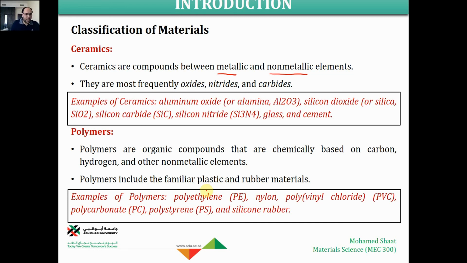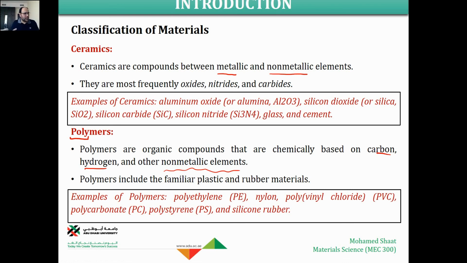Polymers are organic chemical compounds as well, chemically based on carbon, hydrogen, and other non-metal elements. So their main composition is non-metallic material, especially carbon and hydrogen. They depend a lot on the carbon and the hydrogen in their mer. This is the main building unit. The word polymer means multiple. A mer is like the unit cell, the main unit. Like you do have one mer and another mer, so you end up with polymers.